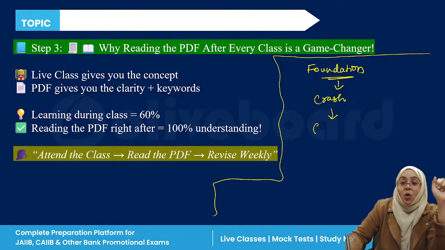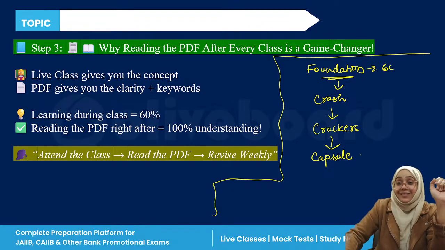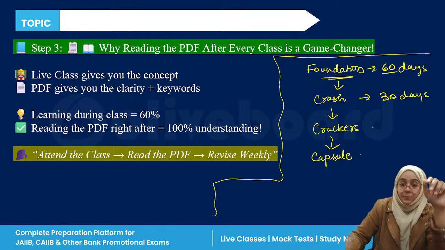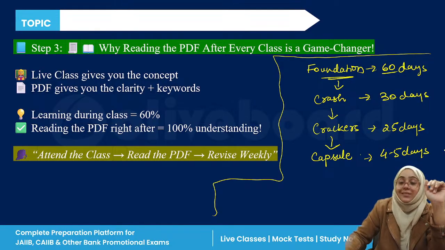After that, we launch the crackers batch for MCQ practice. And after that, we always launch the capsule batch. This is a 60 days batch approximately. This is a 30 days batch approximately. This is again a 25 to 30 days batch approximately, and this is a 4 to 5 days batch approximately.